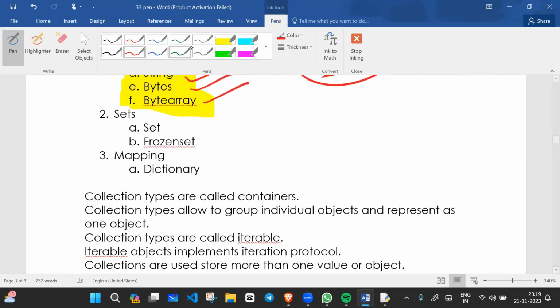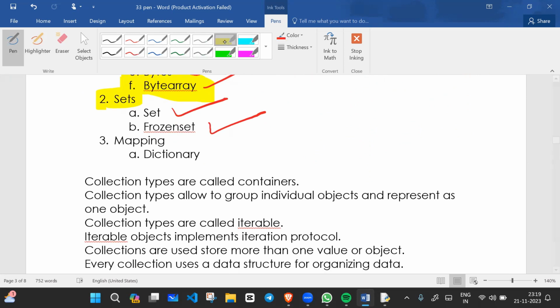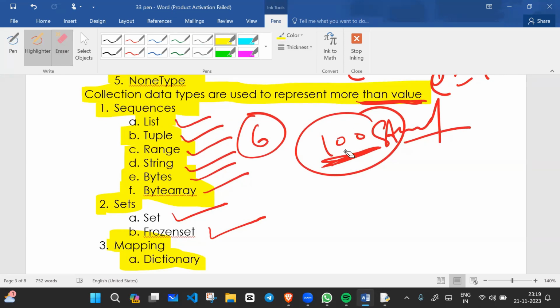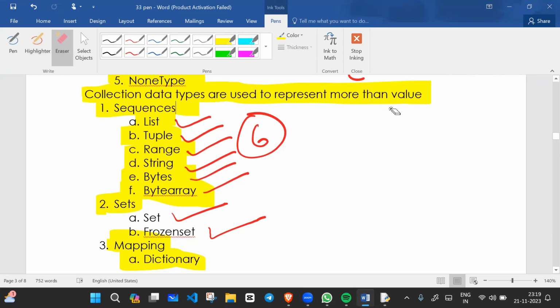Okay. Now we talk about set. So inside set, what we have? We have 2 data types, set and frozen set. And then we have mapping. Mapping means dictionary. Everyone please focus because this is an important topic. Collections, nothing but data structure.